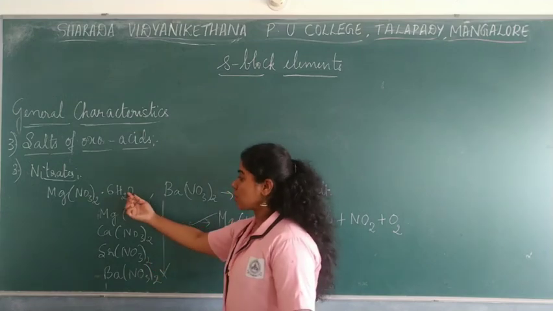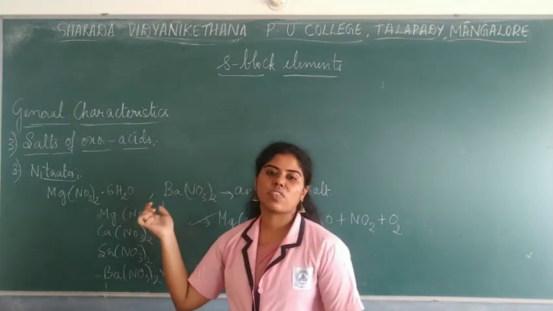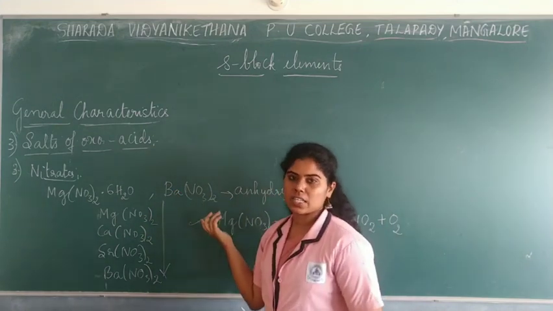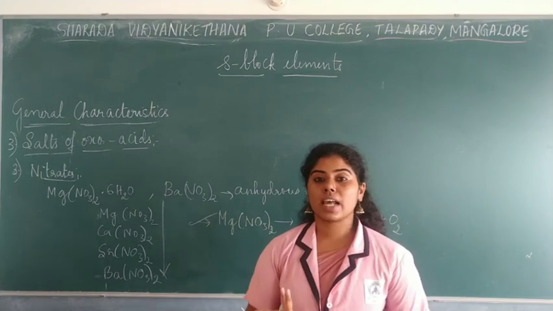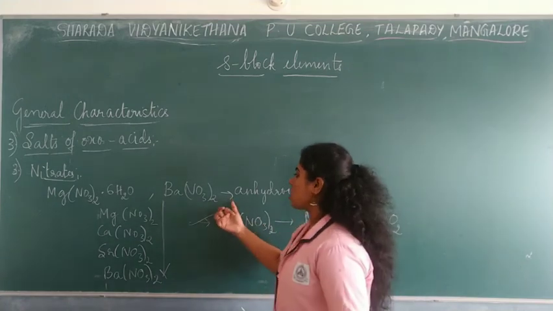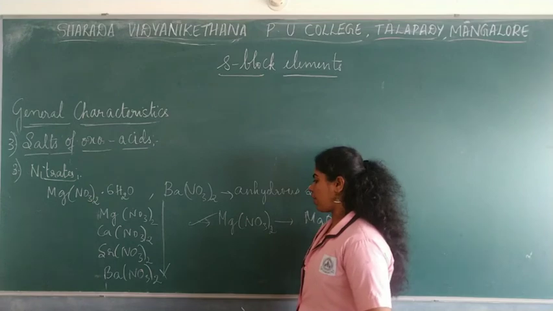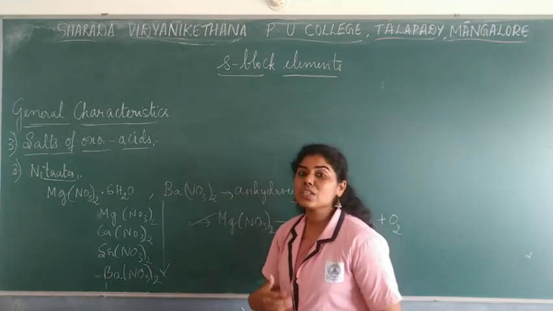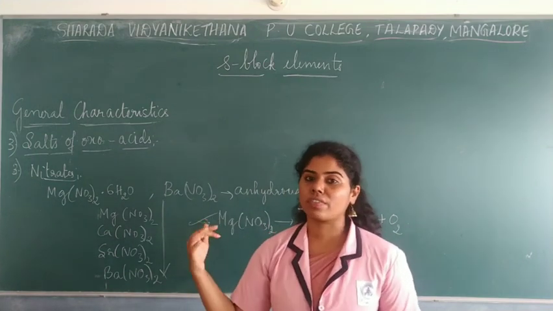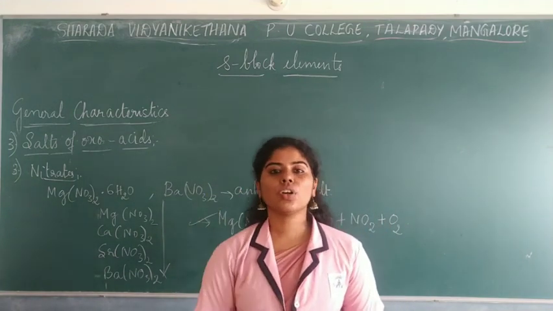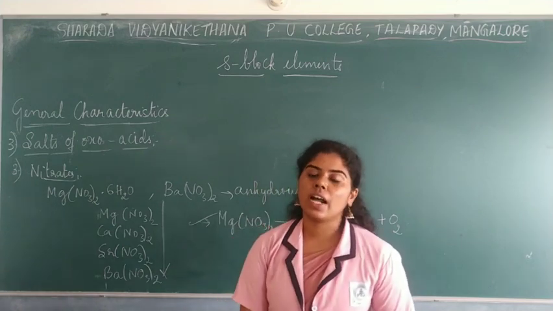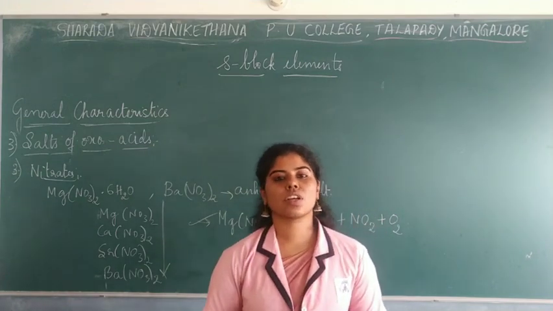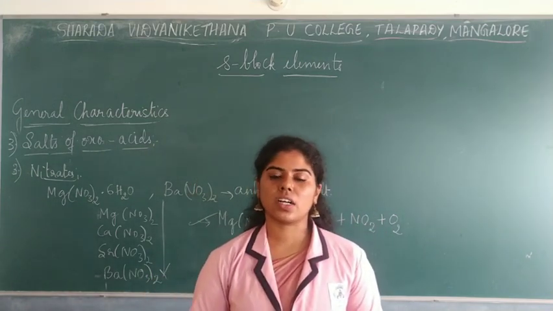An exceptional case is that magnesium nitrate forms a hexahydrated salt and barium nitrate is anhydrous in nature, where no water molecules are present. The ease of formation of these nitrates would decrease down the group because of the increase in the atomic sizes. So this was all about the general characteristics of all the compounds formed by alkaline earth metals,